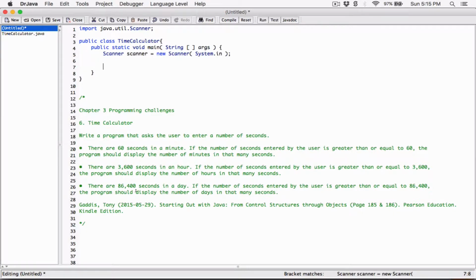Now there are 86,400 seconds in a day. If the number of seconds entered by the user is greater than or equal to 86,400, the program should display the number of days in that many seconds.